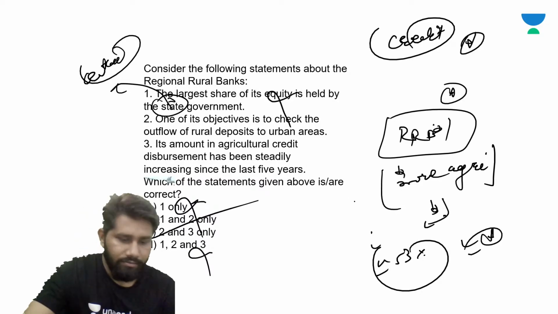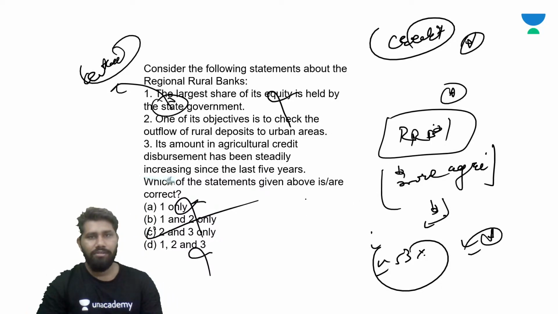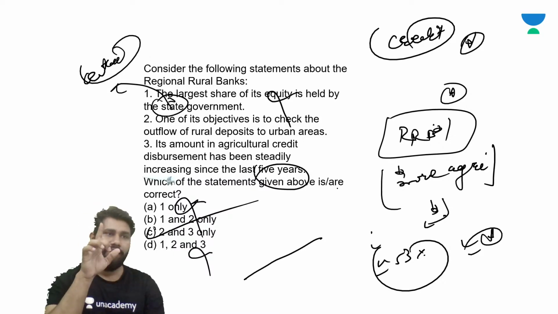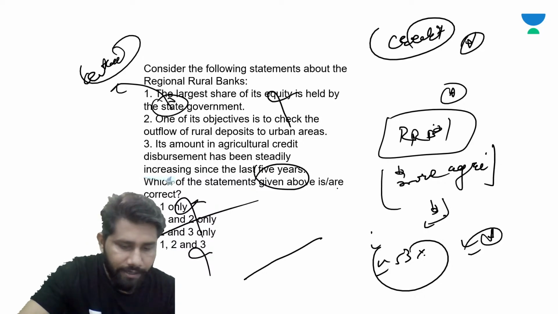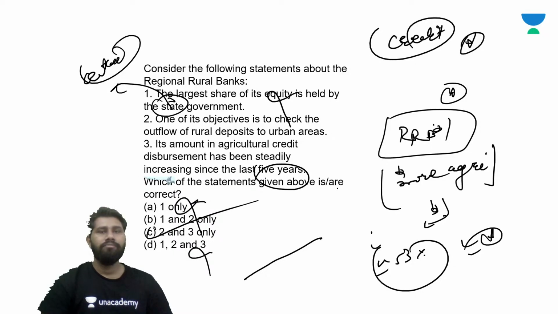And some more additional statements, guys. Over the last 5 years, there has been a steady increment in the disbursement of agriculture credit. This kind of pattern has been noticed. Make sure that you remember it. The question can directly be asked related to it, right? So I hope all of the students got the point. Is there any kind of doubt? C becomes the correct answer.